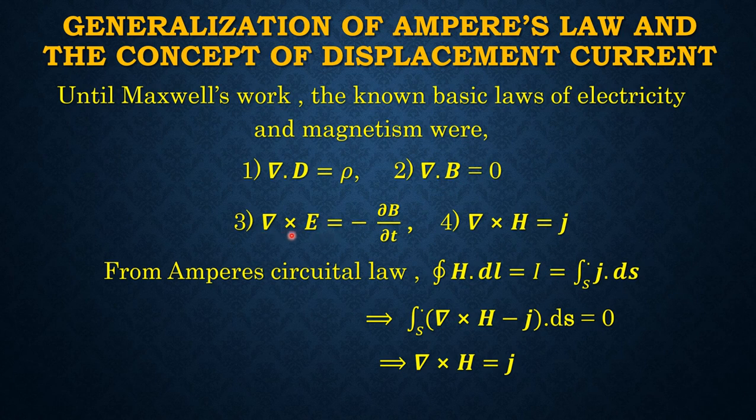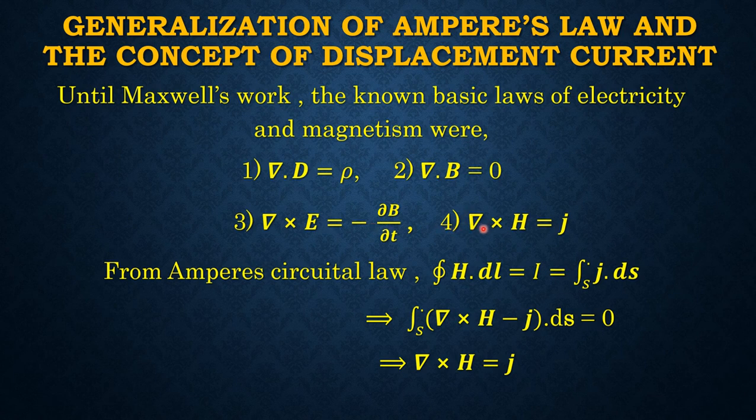Number 3 equation, curl E is equal to minus del B del T, where capital E stands for electric field and capital B the magnetic induction vector. And this equation is Faraday's law in electromagnetic induction.